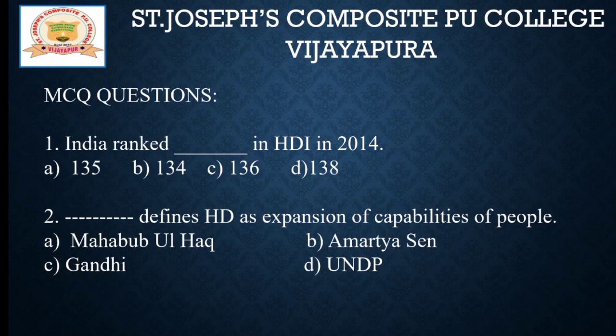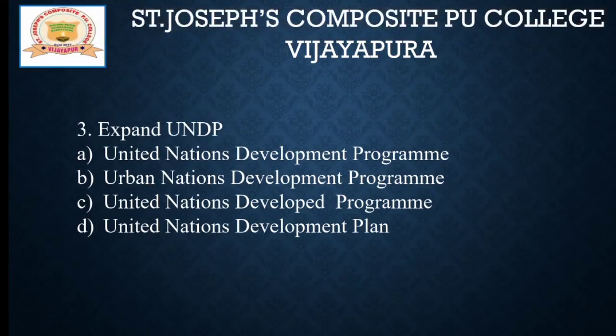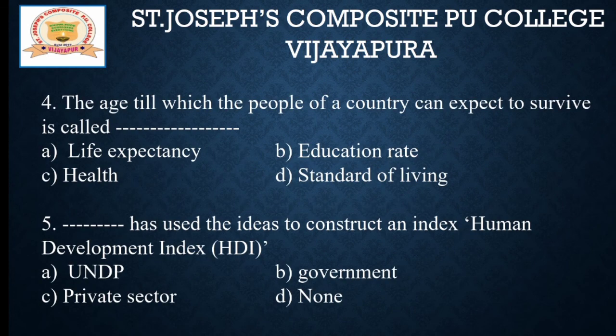Who defines? Question number 3, expand UNDP. 4 options will be there. You just watch and answer. Question number 4, the age till which the people of a country can expect to survive is called dash. And the last question, dash has used the ideas to construct an index, the human development index.